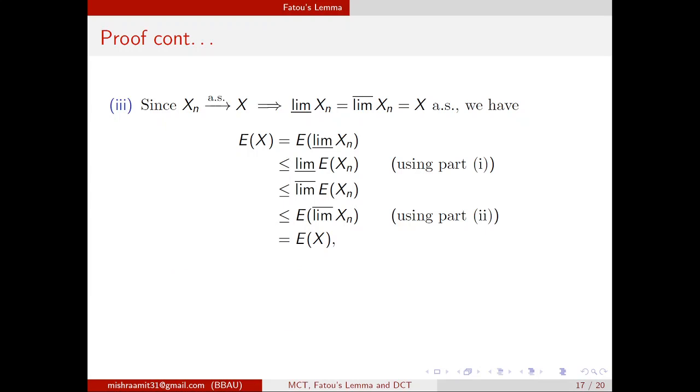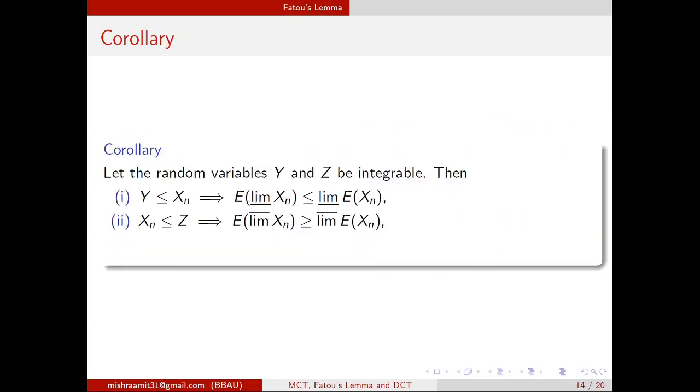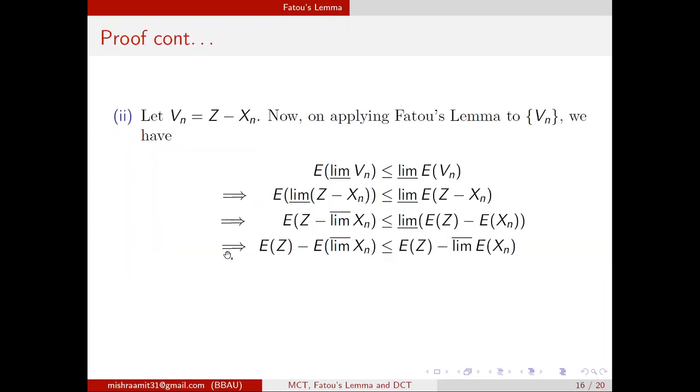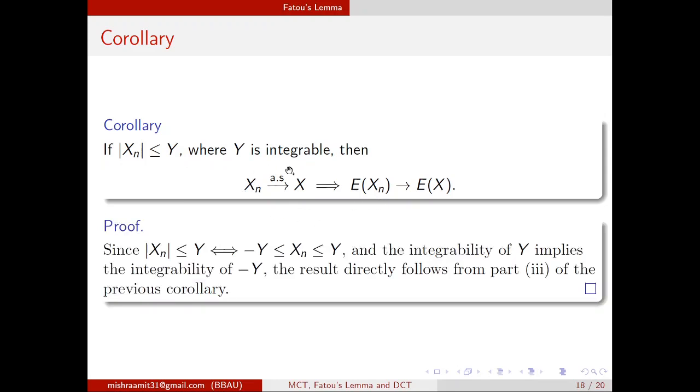Now let me recall part 3. If I replace y and z with the same element, I am writing mod xn less than or equal to y, where y is integrable. Then this holds, and this again follows from part 3, because mod xn less than or equal to y means minus y less than or equal to xn less than or equal to y. If y is integrable, minus y will be integrable. So using part 3, we have this result.